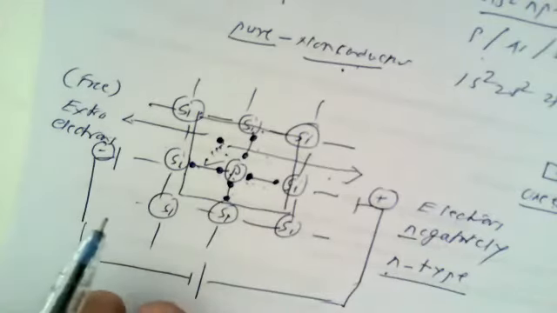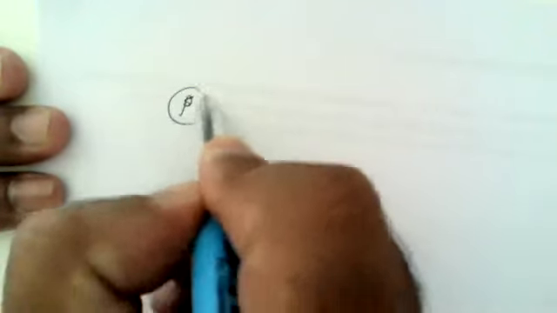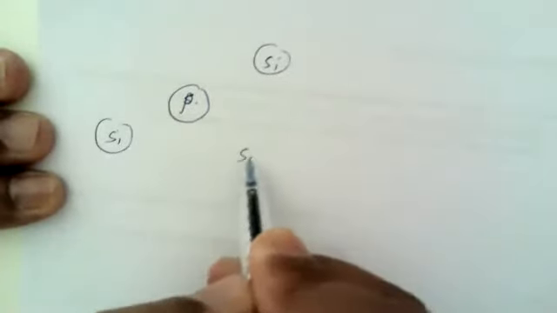We have to give a certain explanation for n-type semiconductors with regard to the band theory of metals. Now, with regard to the band theory of metals, how can we explain this n-type semiconduction? Here the phosphorus atom is present at the center, which contributes 5 electrons, and these are the surrounding silicon atoms.